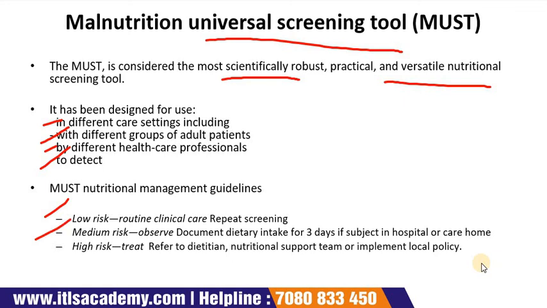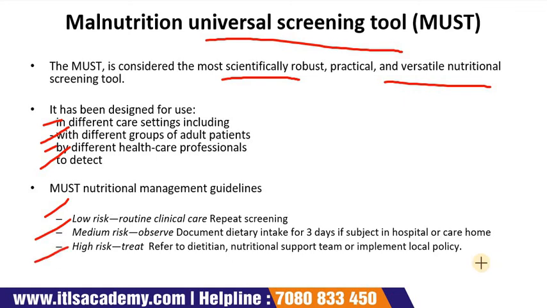If you lie in medium risk, then you are kept under observation, in which dietary intake is documented for 3 days in the hospital or care home, and if intake improves or is adequate, there is little clinical concern, and if no improvement occurs, then clinical concerns are followed.